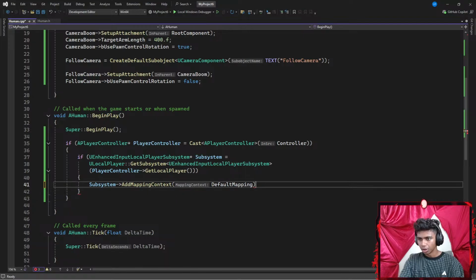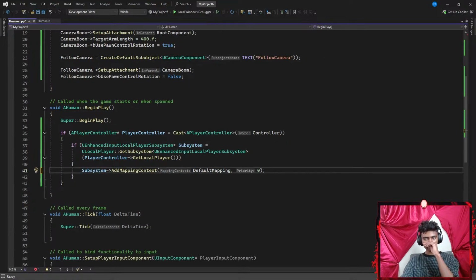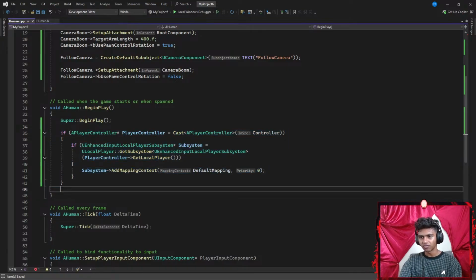There we go. Okay, and then I'm gonna go ahead and just end this with a semicolon. I do gotta go ahead and set my priority to be 0 because this is my first priority. For example, if I enter inside of a car, that's gonna be my second priority type stuff. Okay, here. I kind of understood this part, but I do gotta write this a few more times to understand the actual syntax here.